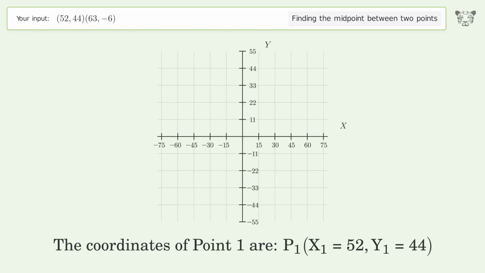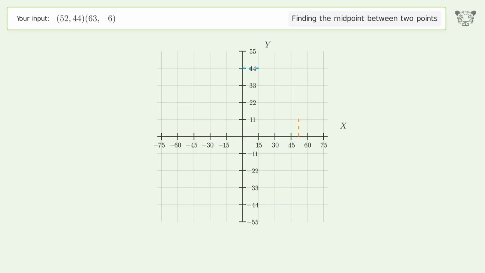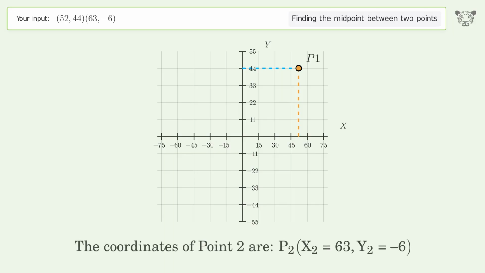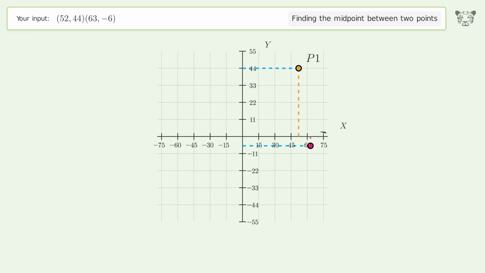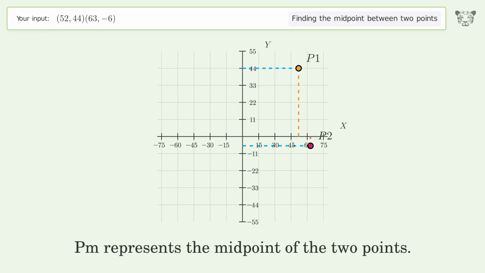The coordinates of point 1 are, x1 equals 52, y1 equals 44. The coordinates of point 2 are, x2 equals 63, y2 equals -6. PM represents the midpoint of the 2 points.